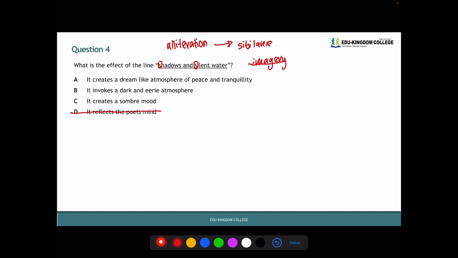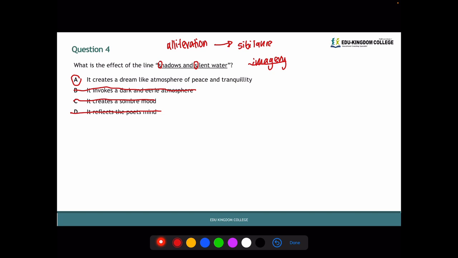B, it invokes a dark and eerie atmosphere. The words shadows and silent can suggest this, but if you go back up to the line of where this line is from in the poem, where it says, you remember the bouquet you picked, shadows and silent water, bouquet like a foam-covered stone, it is unlikely here that the warm tone has been changed suddenly into a dark and eerie atmosphere. So we can cross out C as well, which means that it will be a dreamlike atmosphere of peace and tranquility. This is suggested again in sibilance, since sibilance is a poetry technique usually suggesting peace and tranquility.